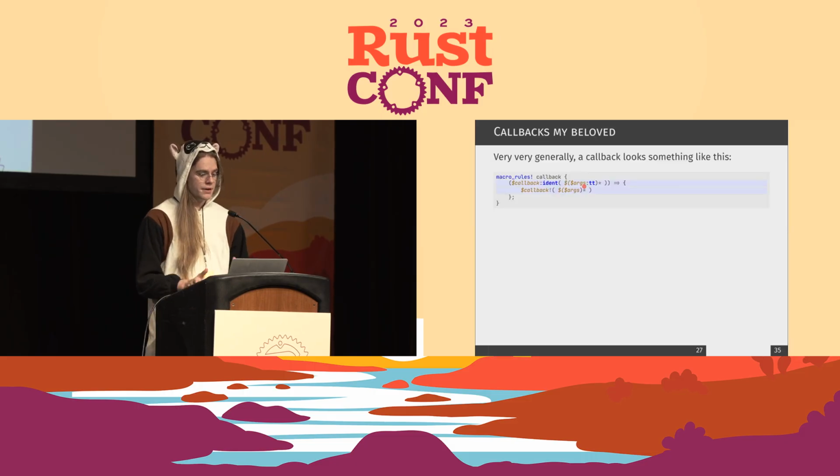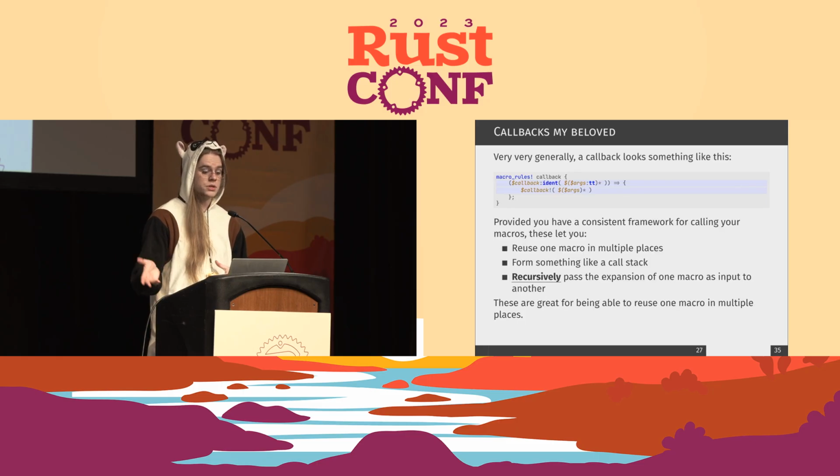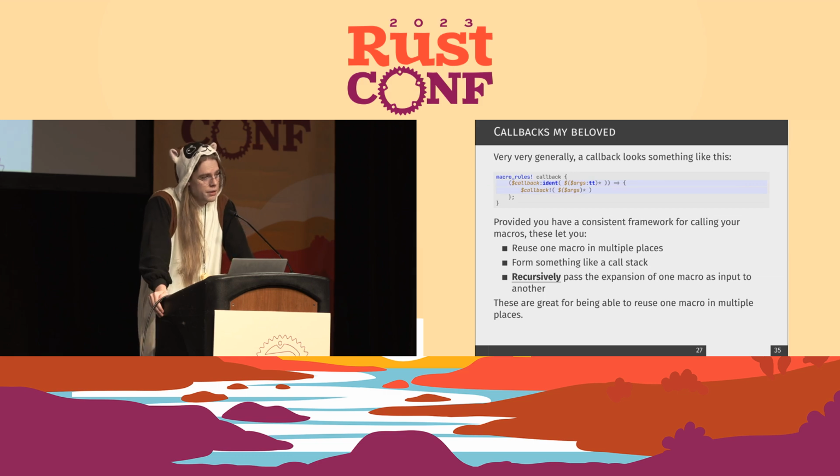Callbacks. Very, very generally, a callback looks something like this. You'll have an identifier or a path more generally, and then a bunch of arguments, and then you treat this identifier or path as a macro, call it as such, and pass it your arguments. For the XML parsing macros, it was used to allow for macro reuse, which is that first point right there. They're really, really great for that.